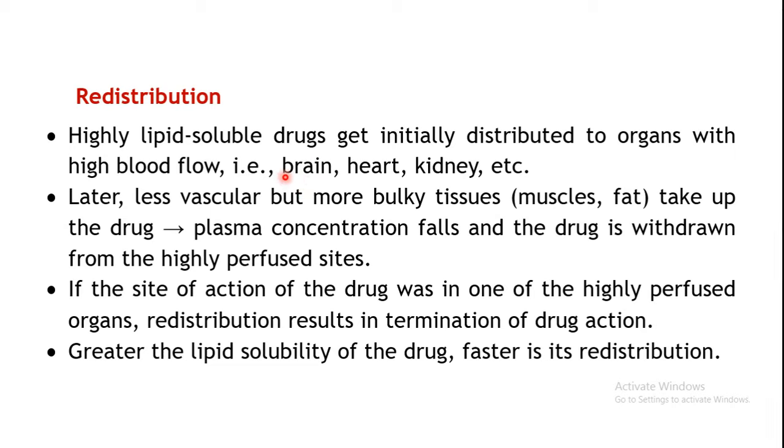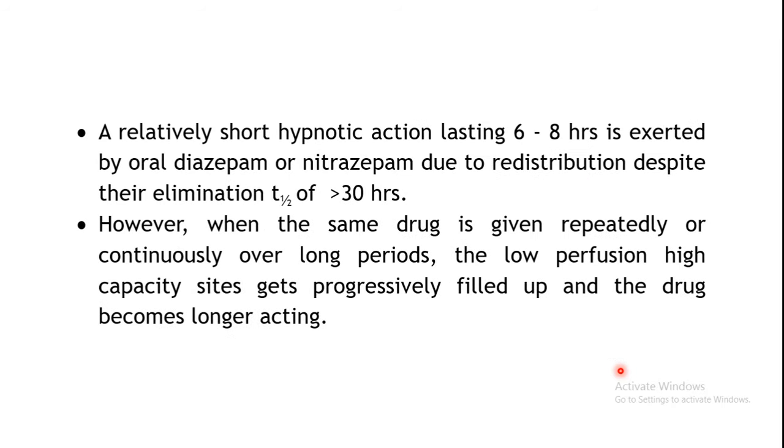Now supposing the site of action of this particular drug was, say for example, brain, so what will happen? Your drug will be removed from the brain, right? So the action of your drug may get terminated. So redistribution may result in termination of the action also, specifically if it is one of the vital organs. So greater the lipid solubility of the drug, faster will be its redistribution. Now this can be explained with the help of an example.